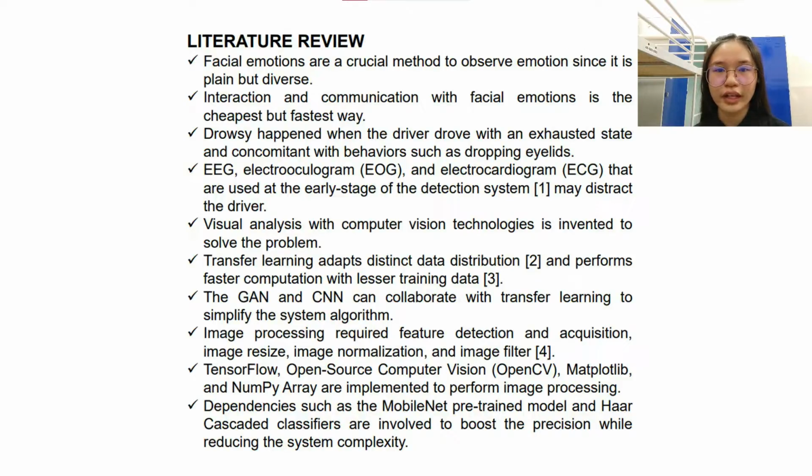Experiments with electroencephalography, electrooculogram, and electrocardiogram are not suitable anymore since they are disturbing. Hence, visual analysis with transfer learning, image processing, and computer vision technologies have emerged. These technologies can perform faster and higher precision computation with lesser training data and lower system complexity.